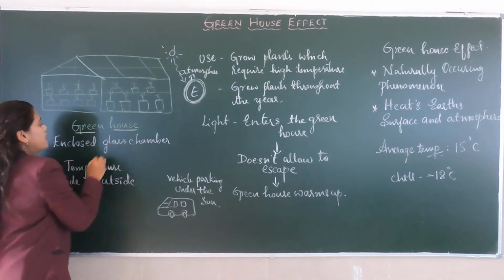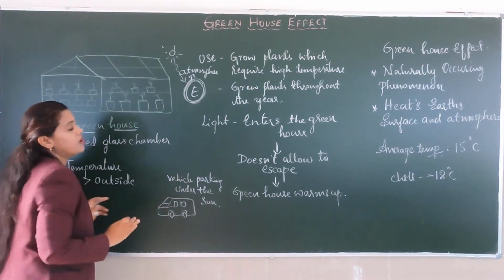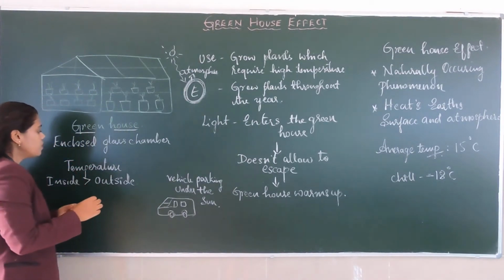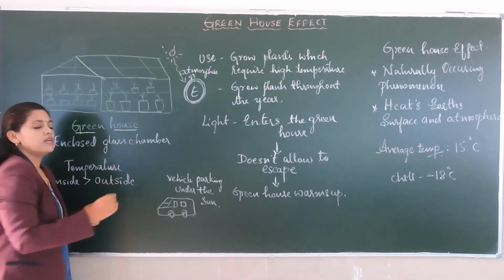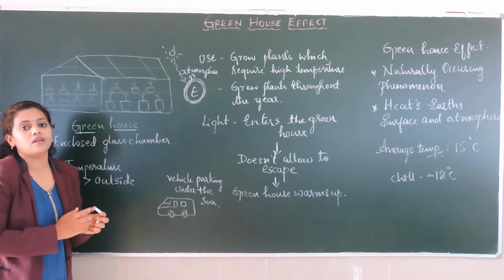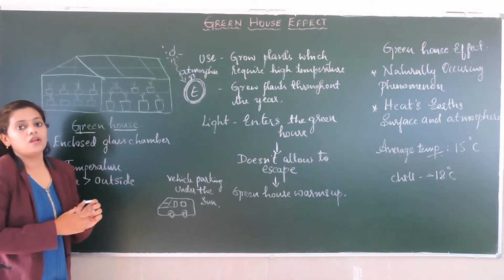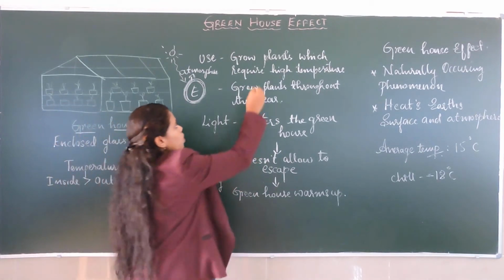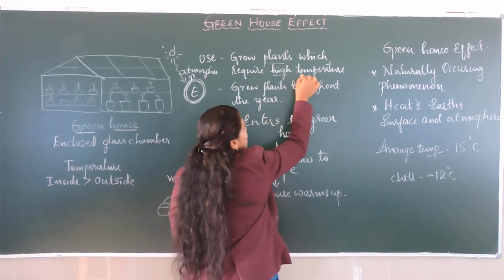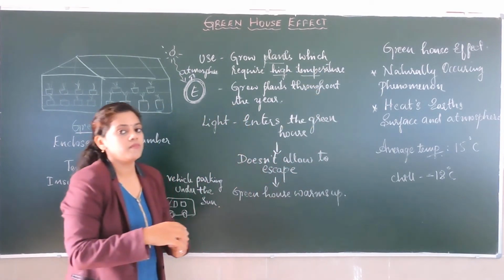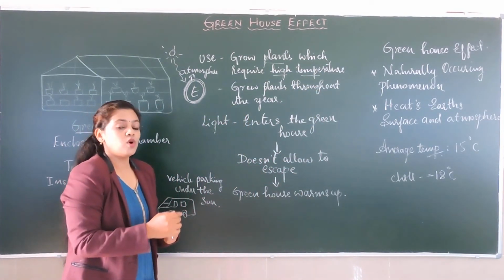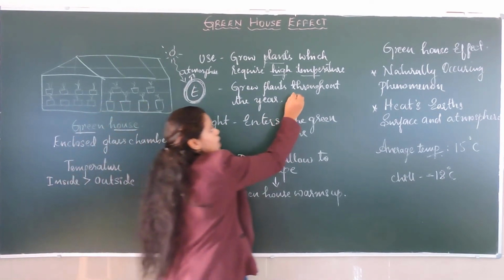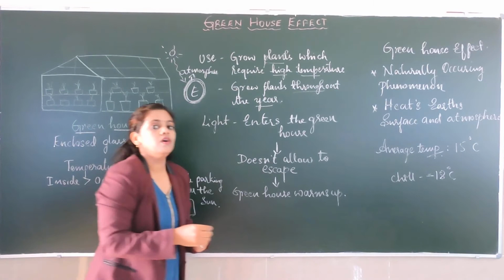A greenhouse is an enclosed glass chamber which almost looks like a glass house, which you might have seen in certain gardens. Greenhouses are used to grow plants which require a little higher temperature than the outside, and also to grow plants throughout the year, even in the winter.